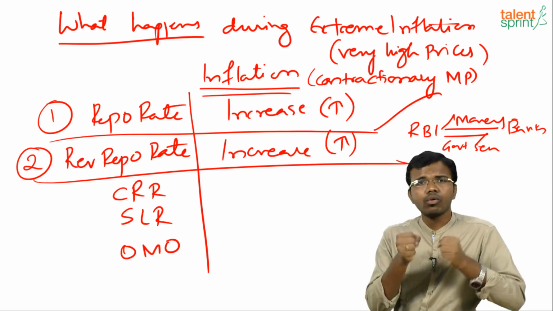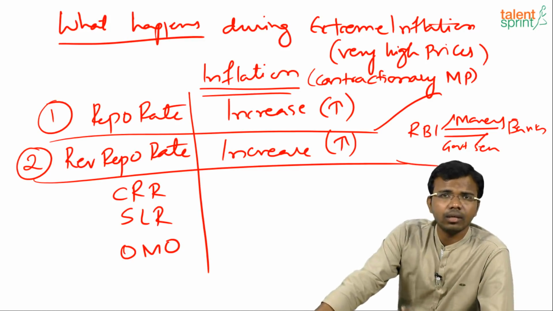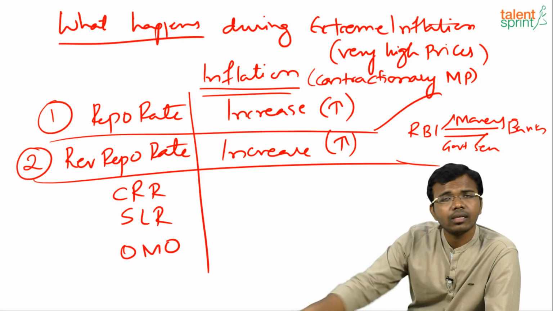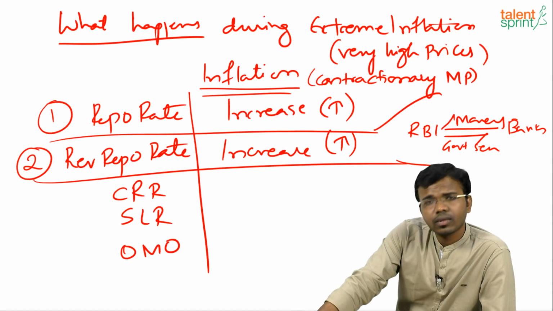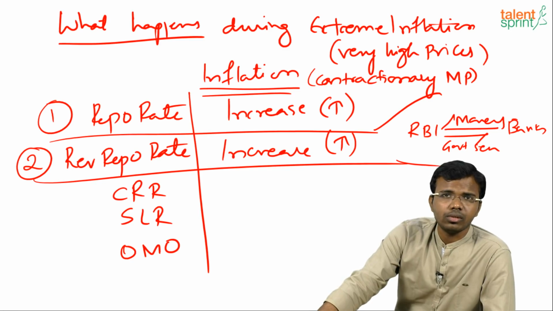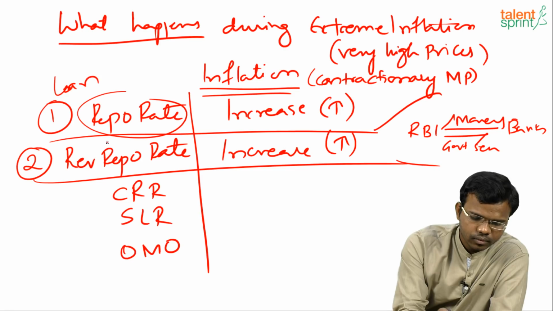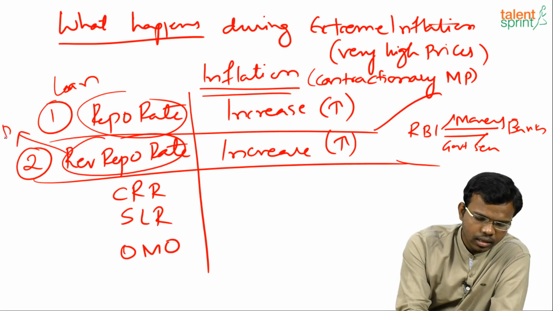If I take away more money from the banks and keep it with me, that is RBI, they will lend less to the public and the prices will be controlled. So repo rate is like a loan and reverse repo rate is like a deposit. Understood everyone?